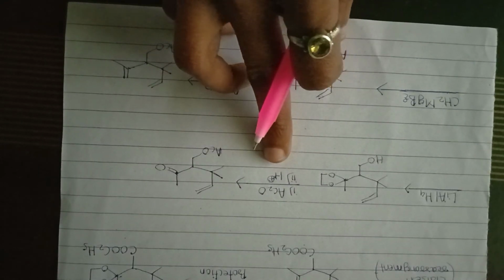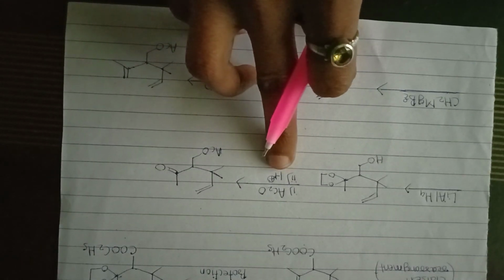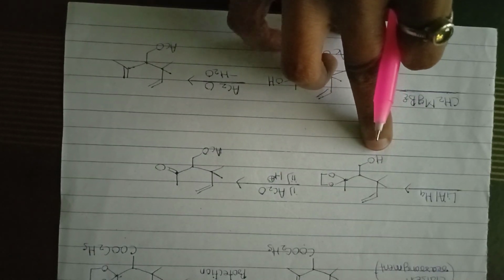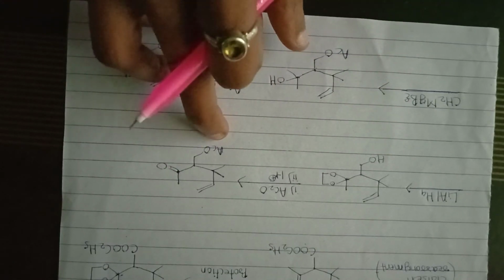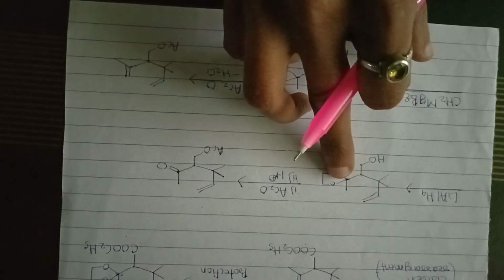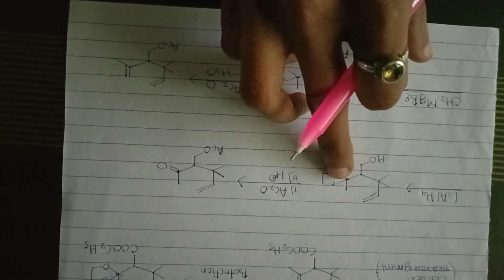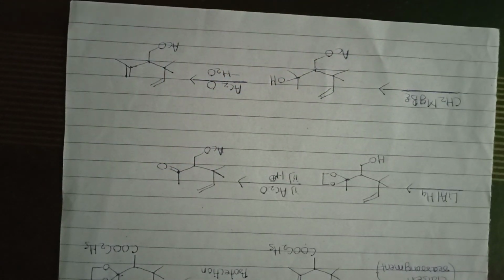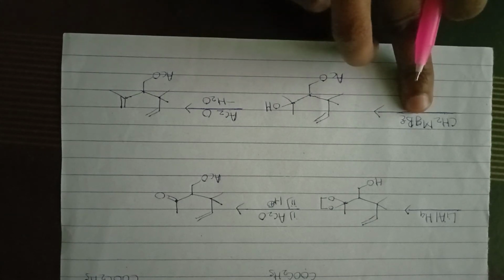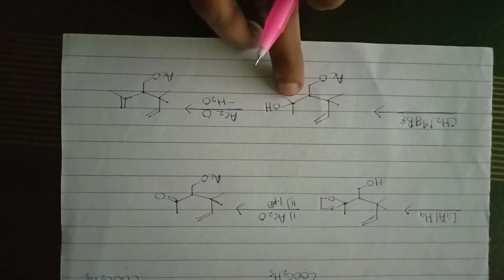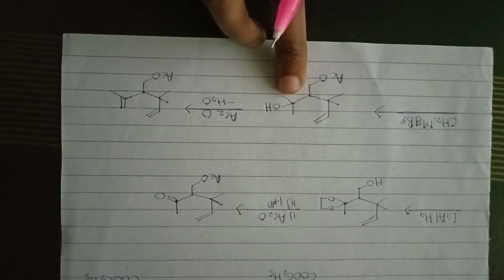In the next step, under acidic conditions, this OH group is protected in the form of acetate, and this cyclic ethylene glycol is deprotected under mild acidic conditions, converting back into the ketonic group. In the next step, treatment with Grignard reagent converts this ketonic group into a tertiary alcohol.